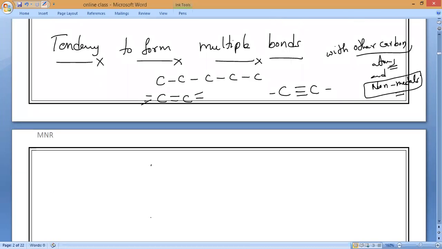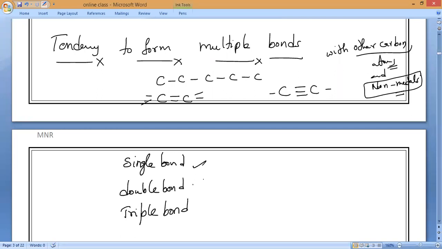What bonds do you know? Single bond, double bond, and the next one, triple bond. All these bonds can be formed by carbon by itself. That is why it is one of the versatile properties of carbon.